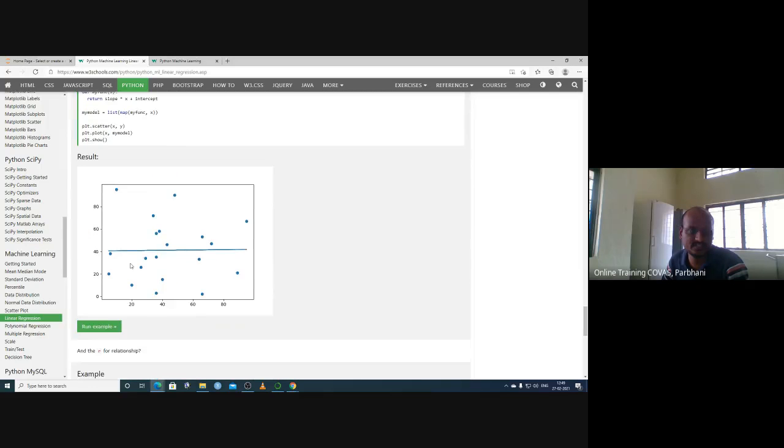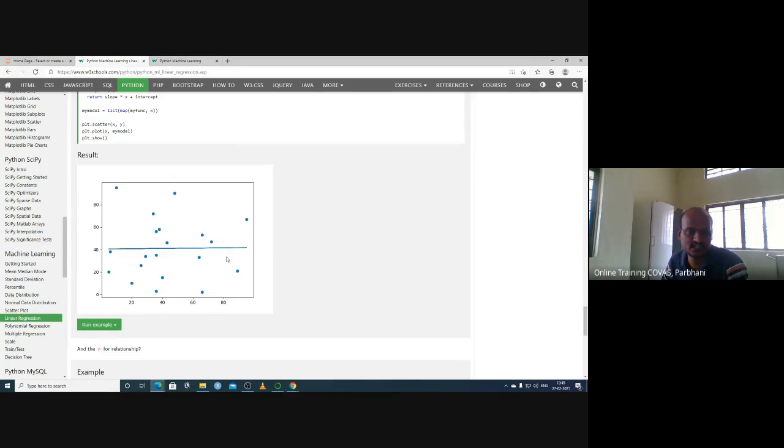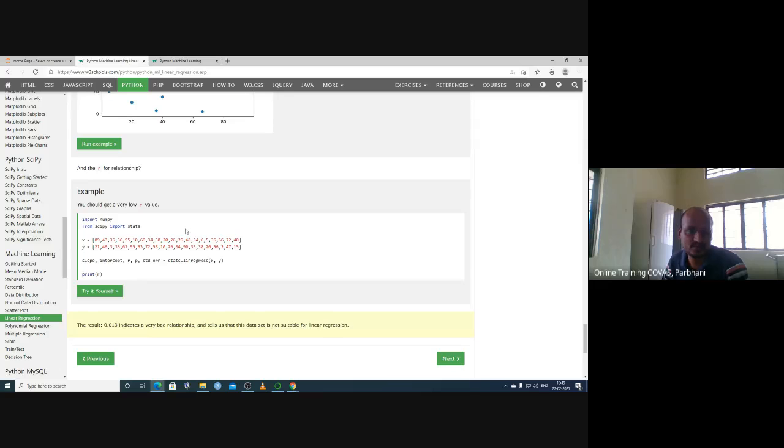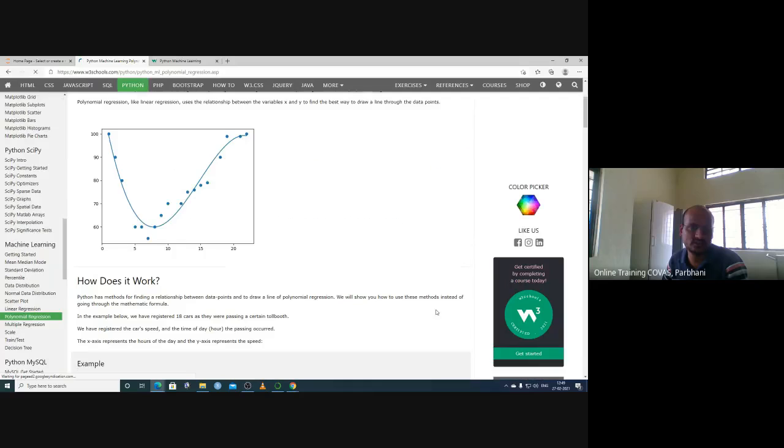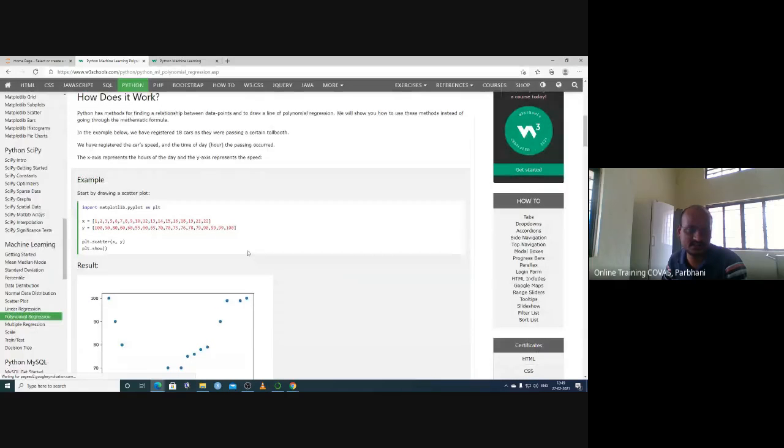And the slope PPT is like this. So no relationship, R value is 0. So x and y: if the slope is 0, it means there is no use in predicting this data, or otherwise we have to fit some other model. That is why we have different models like polynomial regression. So for example, this is our data.